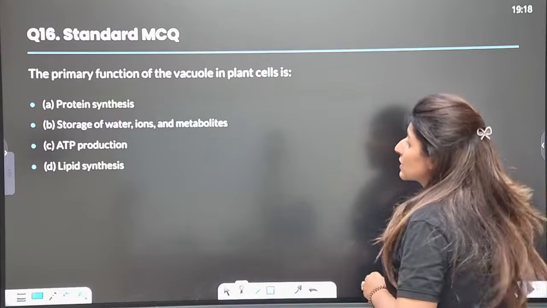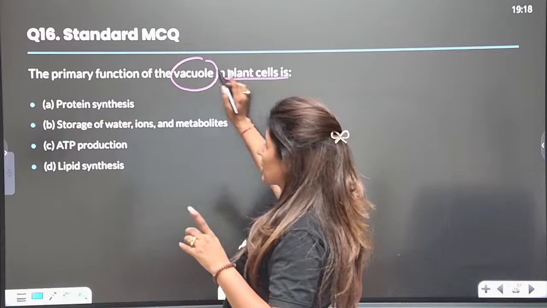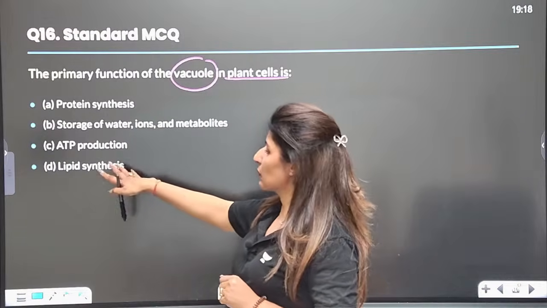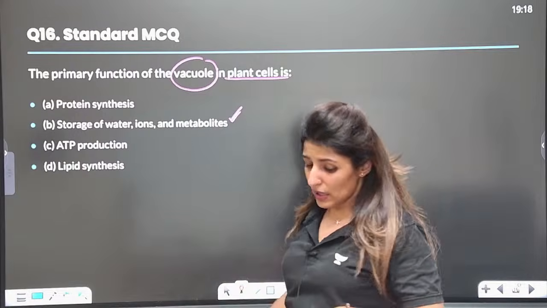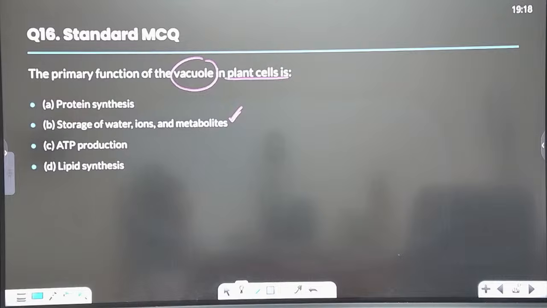Moving on to the next, the primary function of vacuole in the plant cells. Yes, they are asking for the primary function: protein synthesis, storage of water, ions and metabolites, ATP production or lipid. So very easy question. Answer is vacuole. Please let me know that all these points are clear to you, sir, till here. All the questions are clear to you till here. Yes, please.